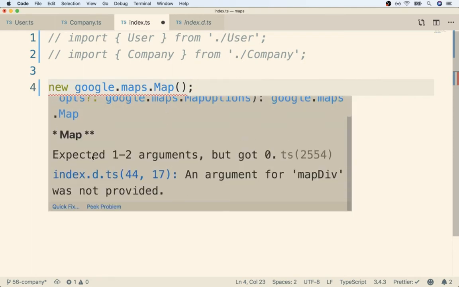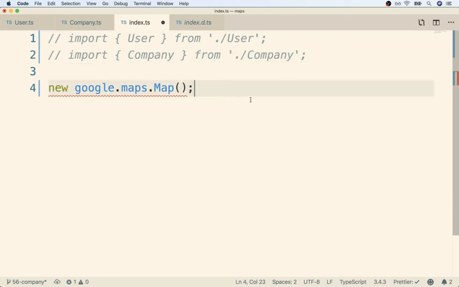So it tells us very directly we were expected to call this map class or try to create an instance of it with 1 to 2 arguments. So we were expected to pass in that map div thing. Remember, we are just looking at that inside the type definition file. And like I said, this map div argument is supposed to be a reference to an HTML element of where we want to place our map. So we need to first create an HTML element to house the map and then pass a reference to it